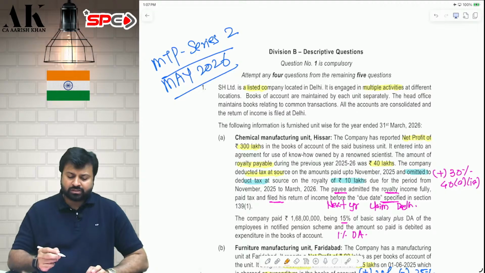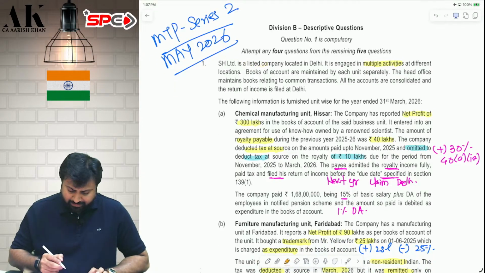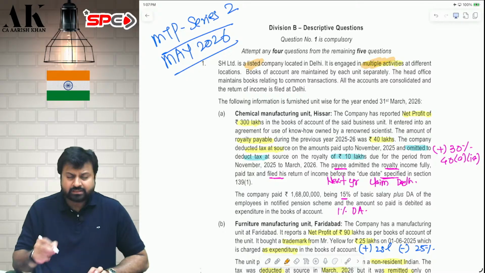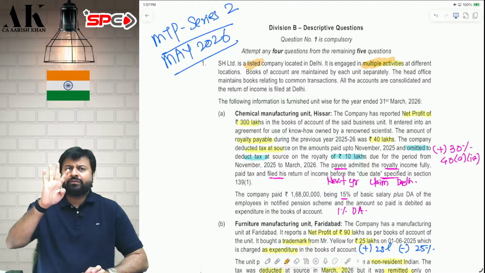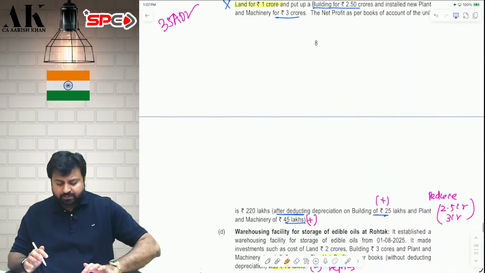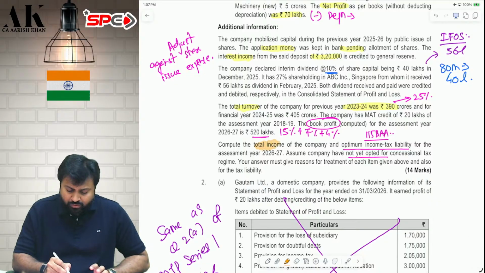What is happening in this question? Let's see. SS Limited is a listed company. And this is a beautiful question. We have not done this question earlier, so we will do it. They are engaged in 4 different kinds of businesses. Now, what are we supposed to compute? We are supposed to compute a lot of things. We are supposed to compute total income and optimum tax liability.